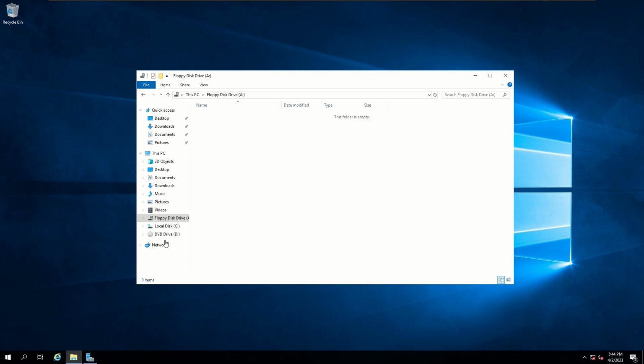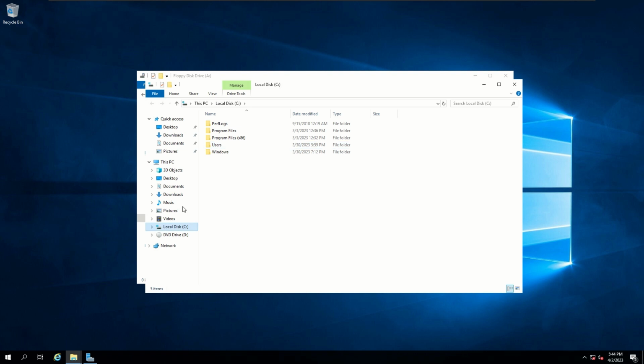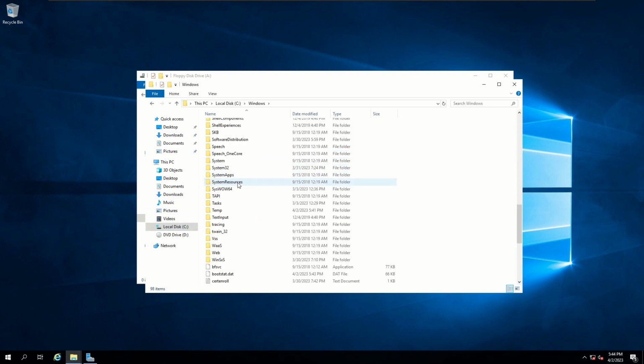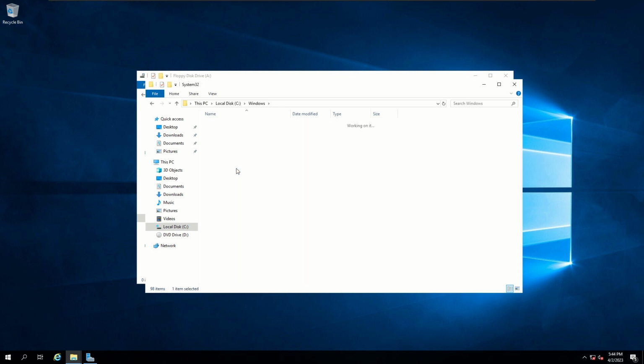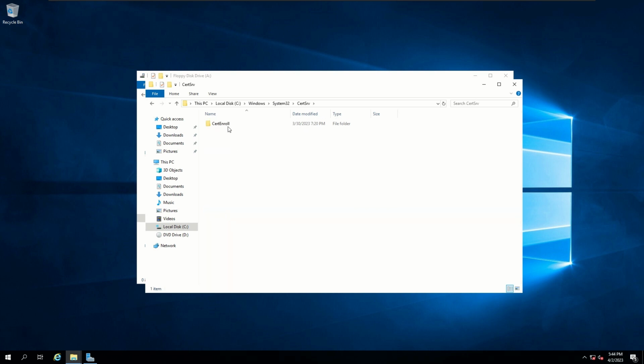Alright, so now let's navigate to where we have our CRL and our certificate on our root CA. So let's head over to our local disk, our C drive, and open this in a new window, and head over to Windows, System32, CertSrv, CertEnroll, and then we have my certificate and my CRL.